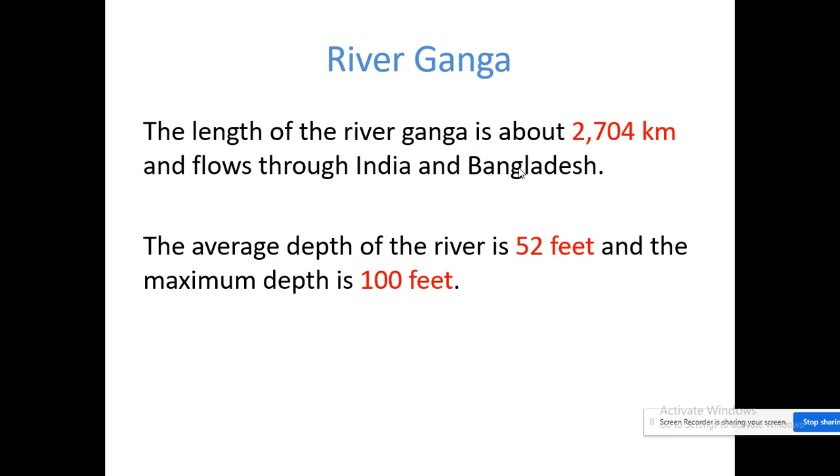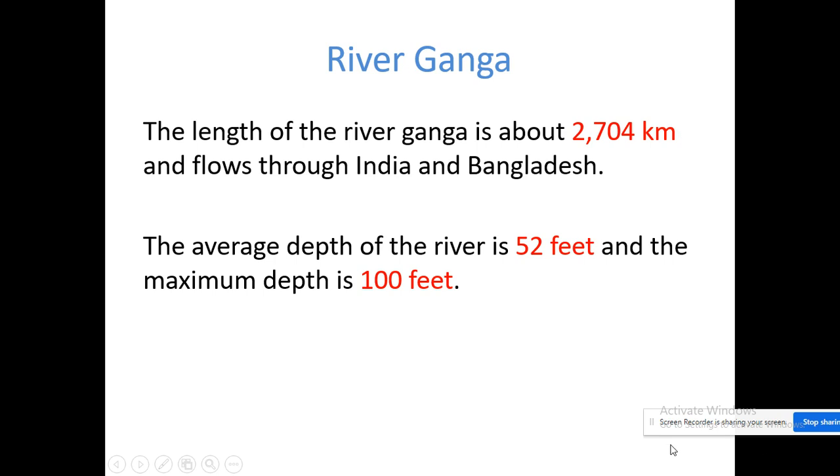What is the depth of the river? Depth means what? What is depth, children? As you go to a swimming pool, we ask what the depth is, how deep it is inside. So for the river Ganga, the average depth is nearly 52 feet, and the maximum depth is how much? 100 feet. So how deep it is, children, from 52 feet to 100 feet. So it is very deep, and if you see the measurement, it has a very huge length, that is 2,704 kilometers.